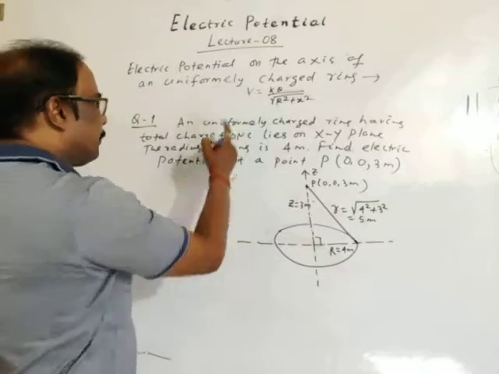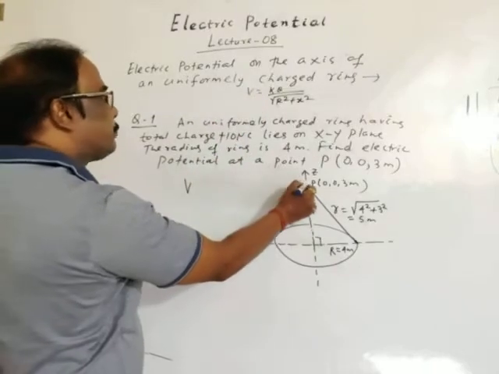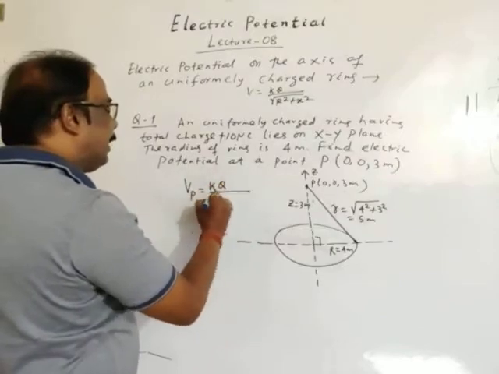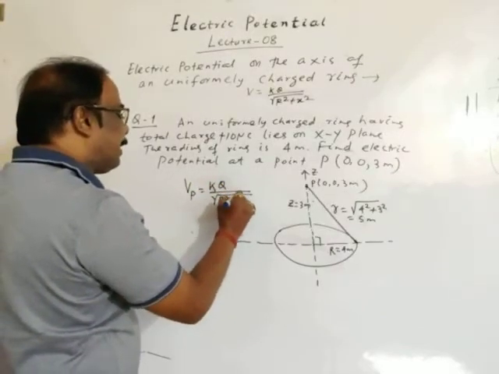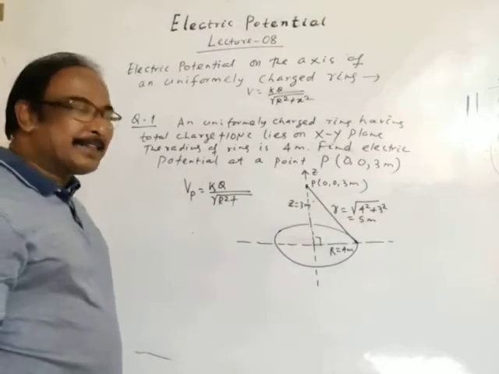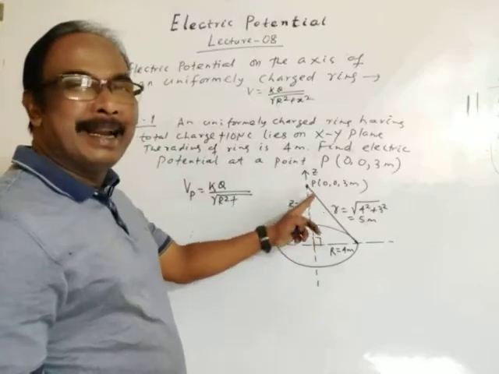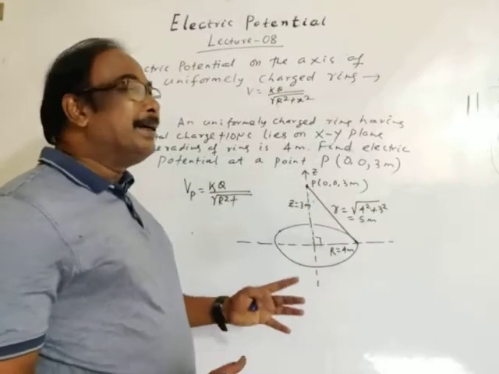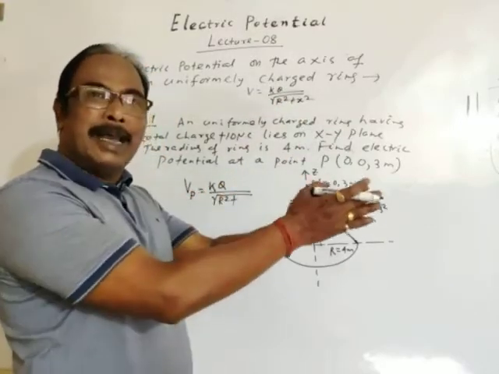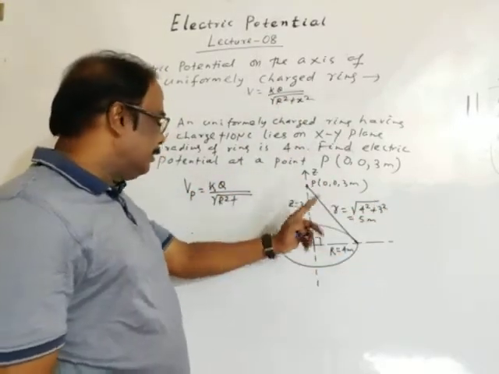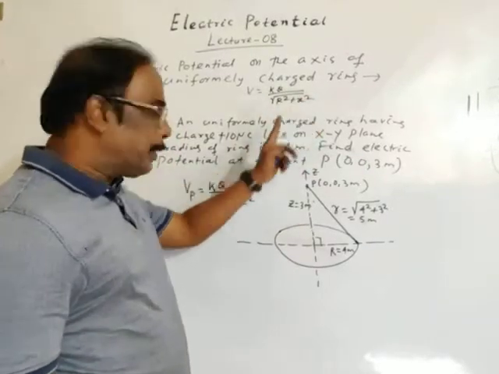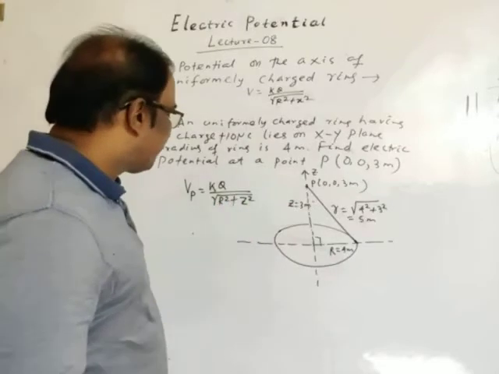Okay. Then as per our formula, potential at point P is KQ divided by the square root of r square plus x square, but here the distance is z. When we were finding this derivation, the axis was along the x-axis, but here the axis is along the z-axis, so we may take the square root of r square plus z square.